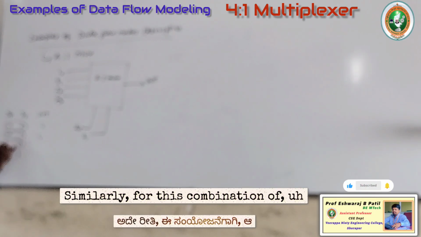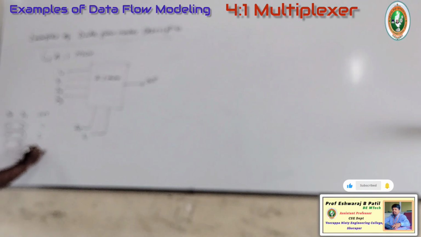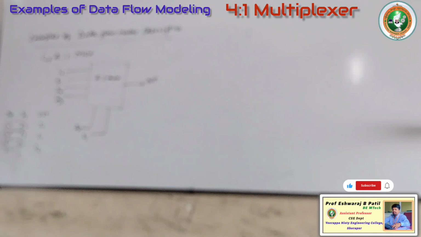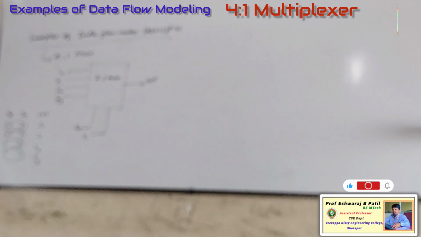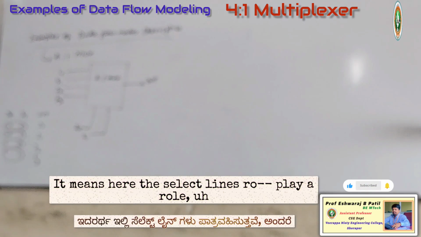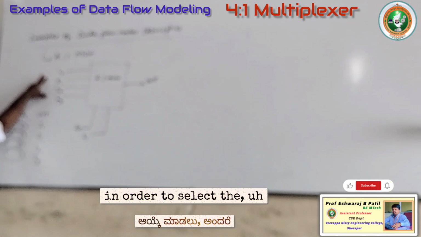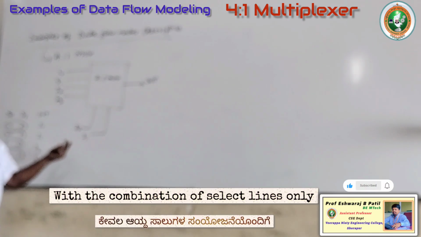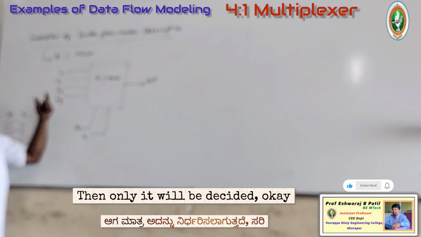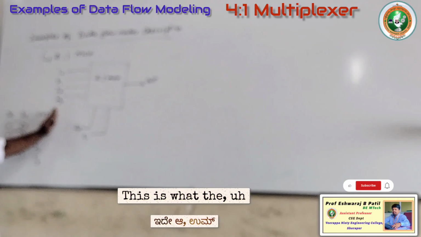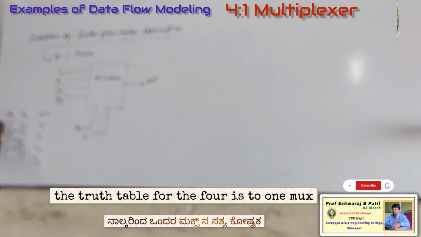Similarly, for this combination I could get I2 as the output, and for this one, I can get I3 as the output. It means the select lines play a role in selecting the input as the output. With the combination of select lines only, I can get the input as the output. Okay, this is the block diagram of the 4:1 mux and the truth table for the 4:1 mux.